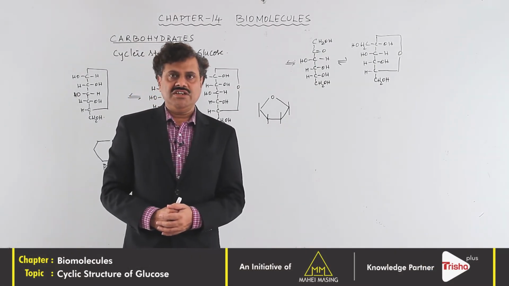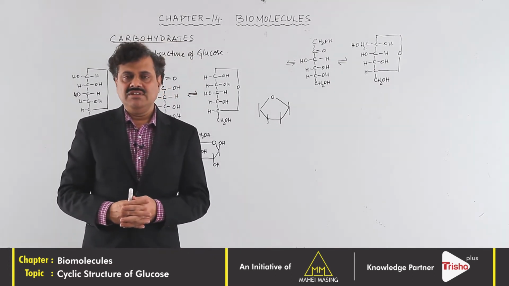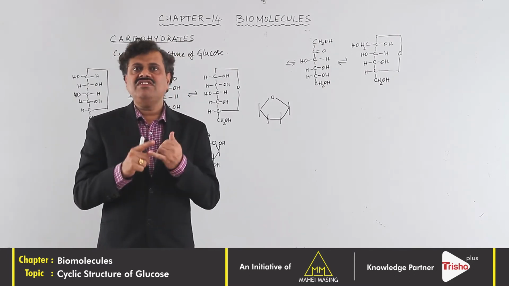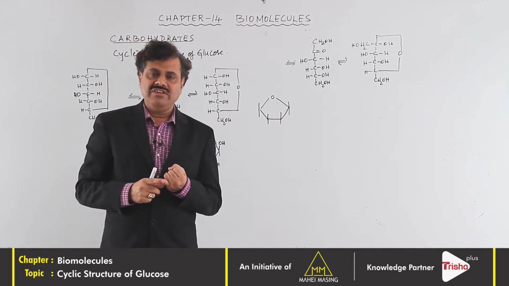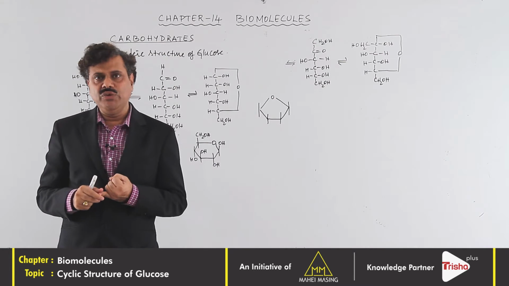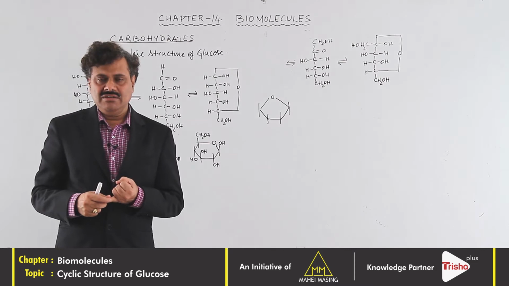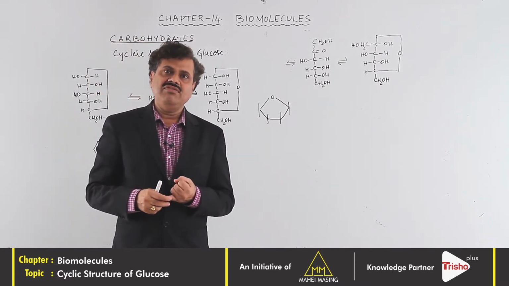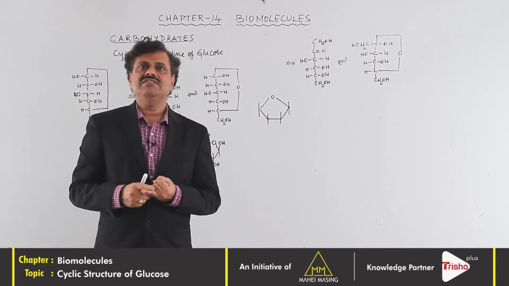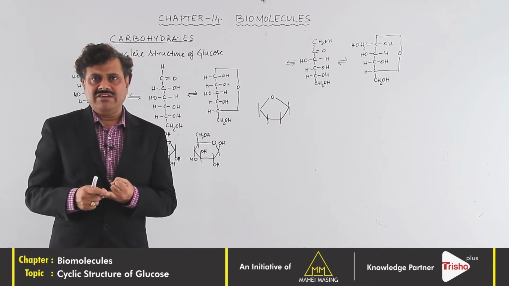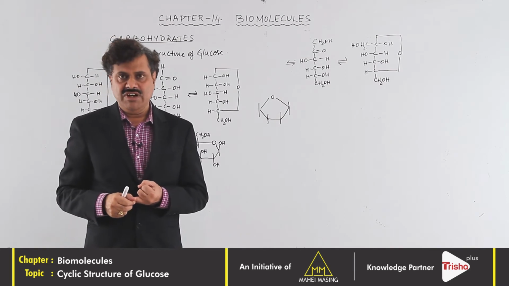The cyclic structure of glucose can be proved by certain evidences, certain reactions. The first important reaction is that it cannot react despite having the aldehyde group. It does not react with HCN, sodium bisulfite and hydroxylamine. The second evidence is that it cannot react with hydrogen cyanide when it is in the pentaacetate form.